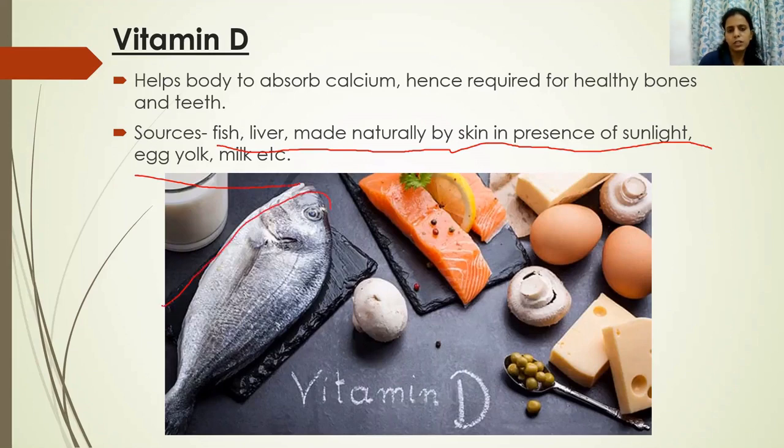So this is fish. You have these mushrooms. Mushrooms are also good sources of vitamin D. You have egg. These are the meat. This is cheese. Cheese and butter are also rich in vitamin D. These are peas. Milk, etc.